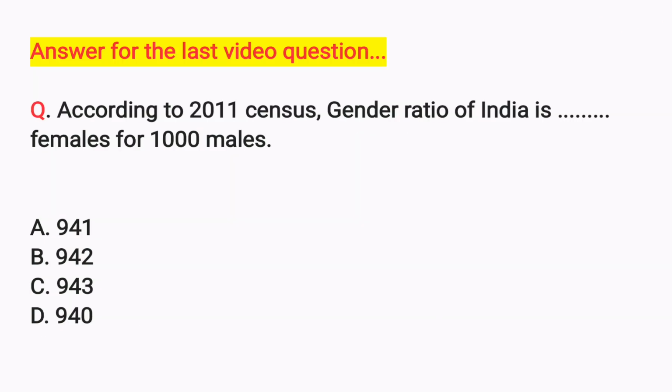Answer for the last video's question. Last time, I asked the question: according to the 2011 census, the gender ratio of India is? This is 940. There are 940 females for 1000 males.